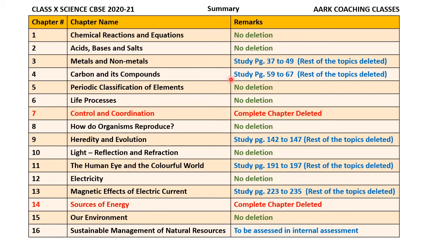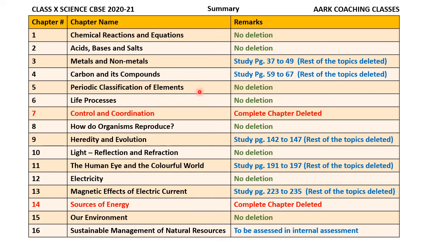Now, chapter number 4, Carbon and its Compounds. In this, you have to study from page number 59 to page number 67. Rest of the topics like nomenclature of carbon compounds based on functional groups, ethanoic acid, ethanol, their properties, etc. All these things have been removed from this chapter. So this chapter has become very easy now.